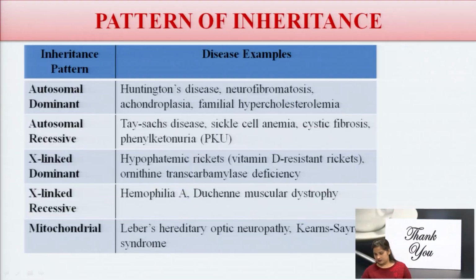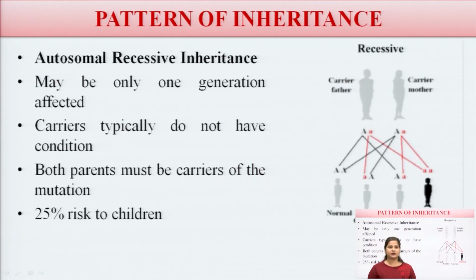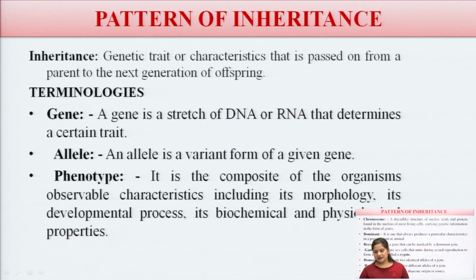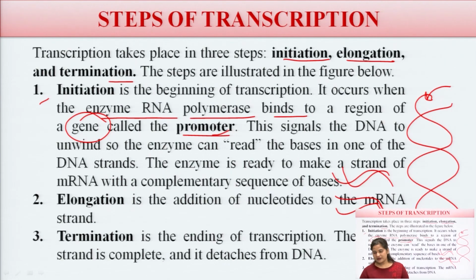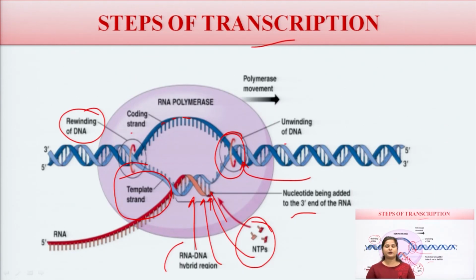In this lecture we conclude that we studied the steps of how the process of transcription occurs: how the promoter binds to the gene, how the DNA unwinds, and how the attachment of new nucleotides takes place on the DNA template, and then the DNA rewinds and the coiling process starts again.